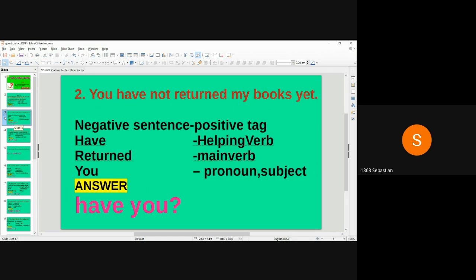Second question. You have not returned my books yet. The sentence is in negative. So the tag will be positive. Have returned is the verb. Have is helping verb. Returned is main verb. So we use have in question tag. Already the subject is in pronoun you. So the answer is have you.